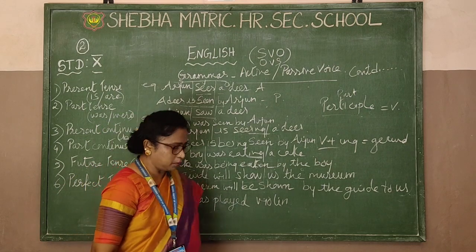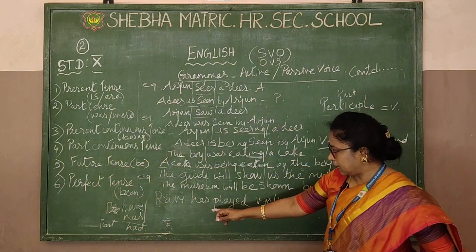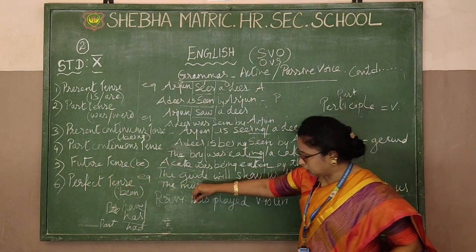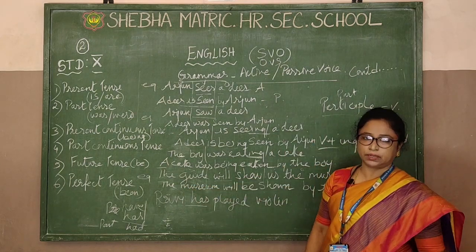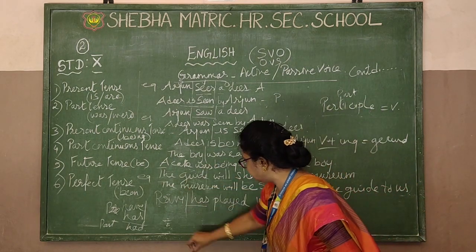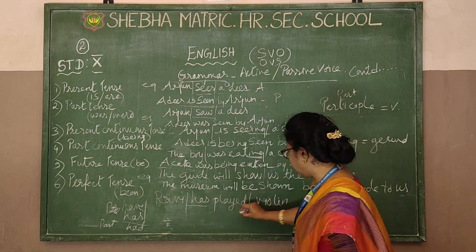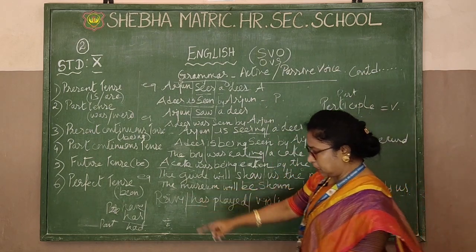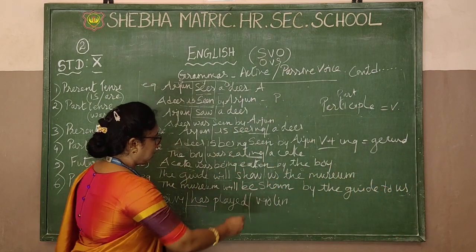Okay. Now let me see. Ravi has played a violin. Now you see this. This only is a perfect tense. So divide it. Ravi has played a violin. Now bring it that side. Now we are going to interchange how? Violin.